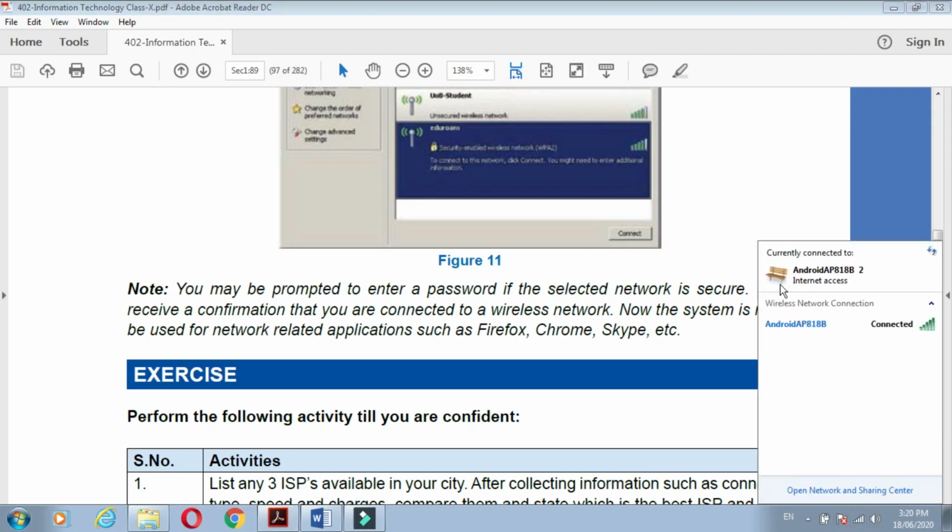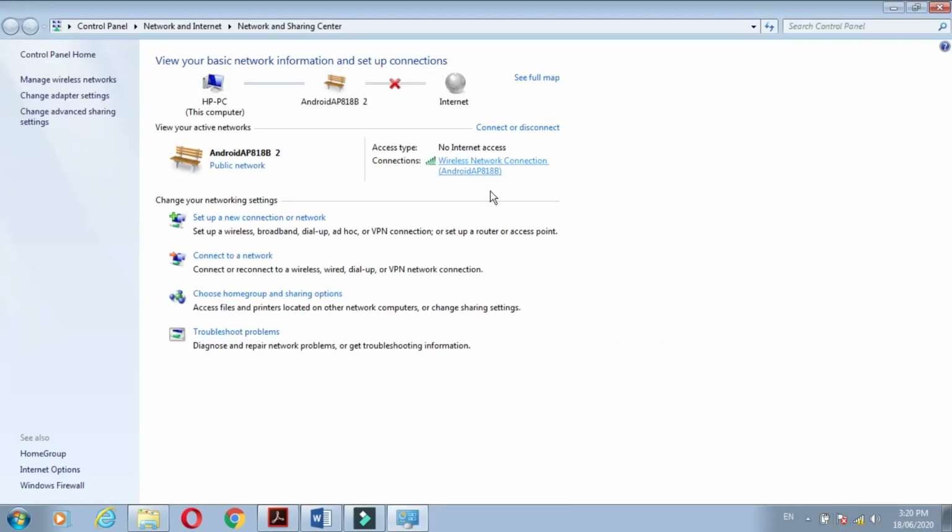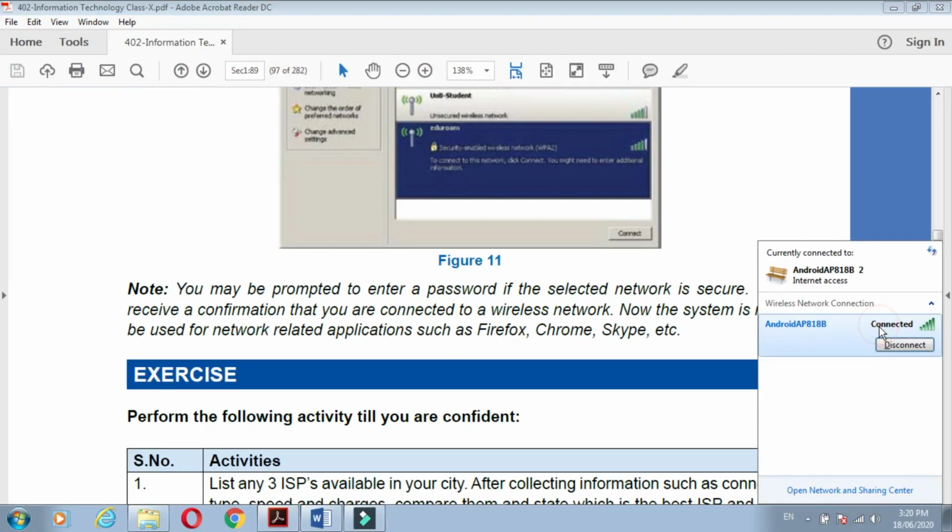See, here the Wi-Fi connection is connected. I right click here, open the Network and Sharing Center and connect to the internet. In this way we can connect to the internet.